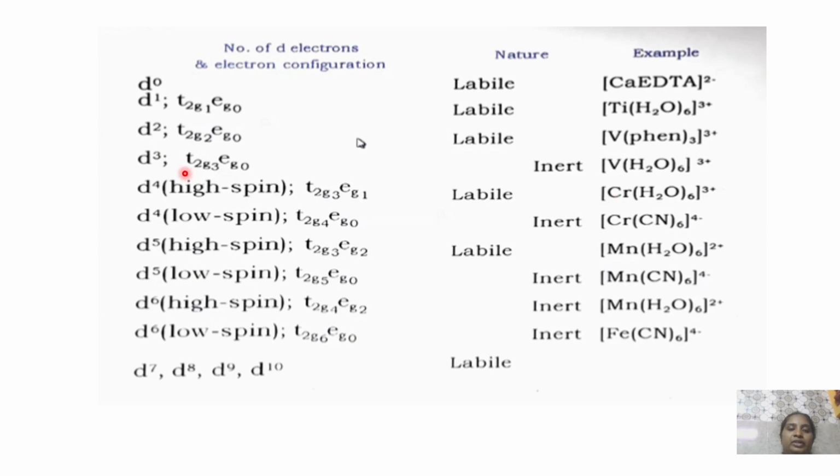D3 electronic configuration containing metal complex. Electrons in the t2g3 only. Those are inert only. Similarly, d2 and d1.